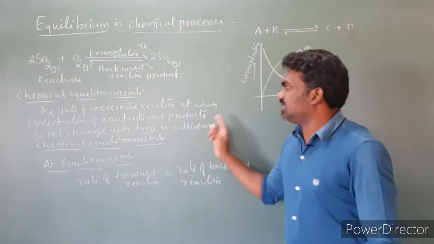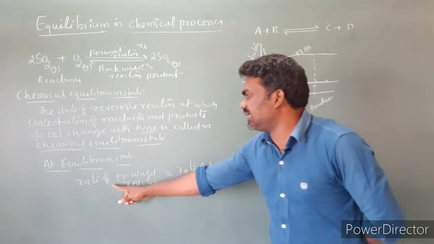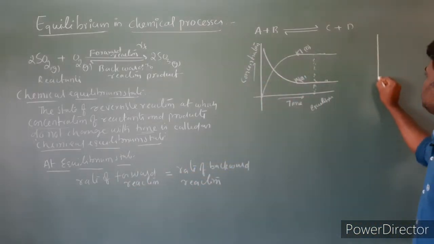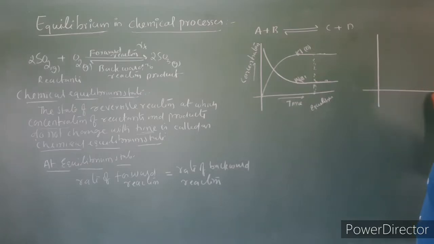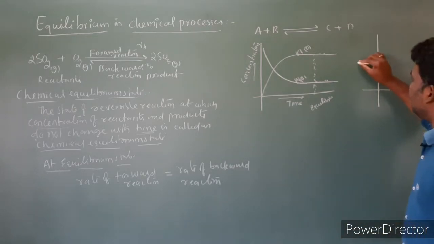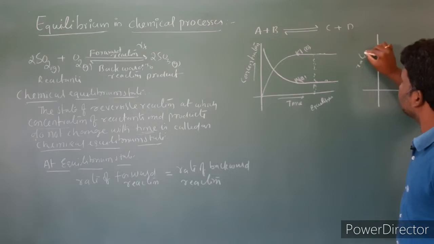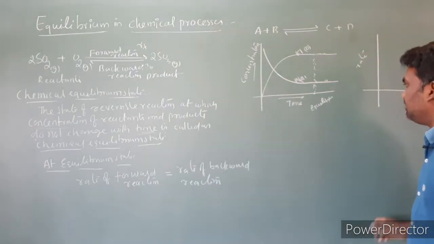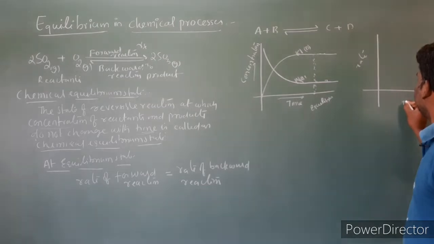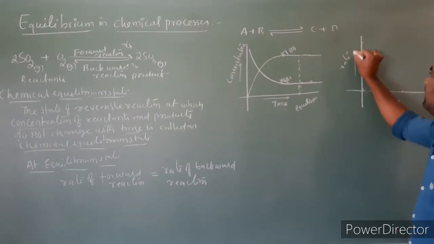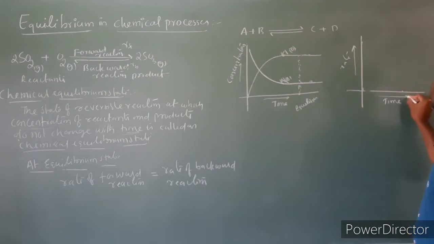Next, this is in terms of concentration versus time. You can take a rate of reactions. So I am taking the same general equation. Here I am taking rate, and here I am taking time. So rate against time. This is increasing of rate and this is increasing of time.